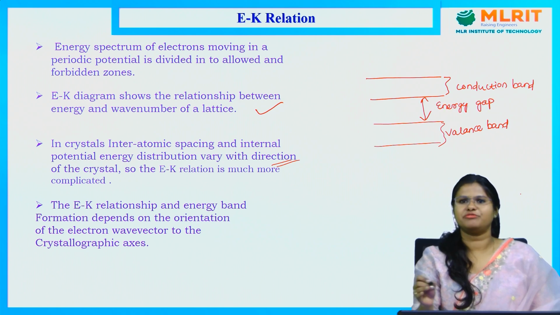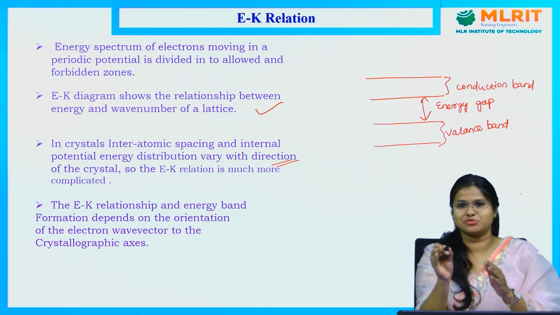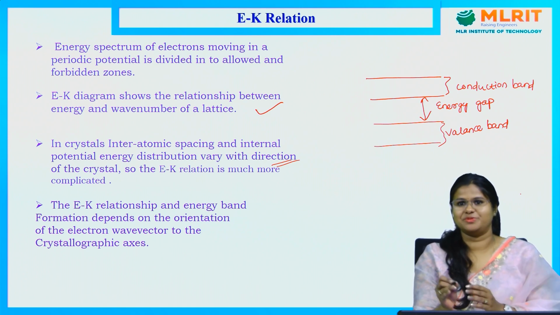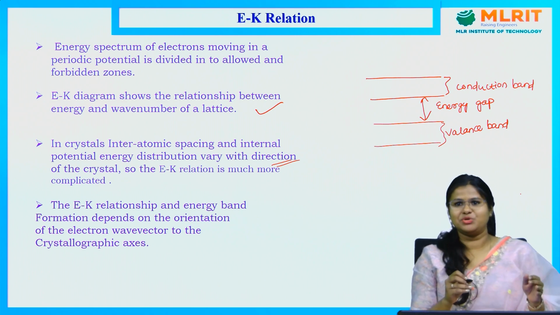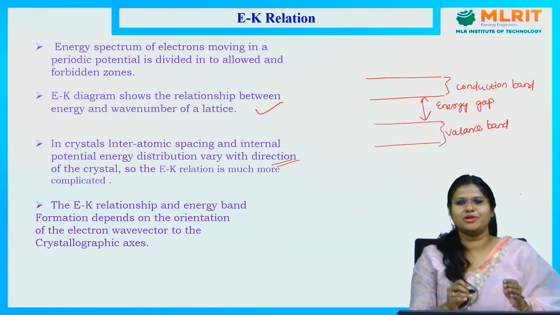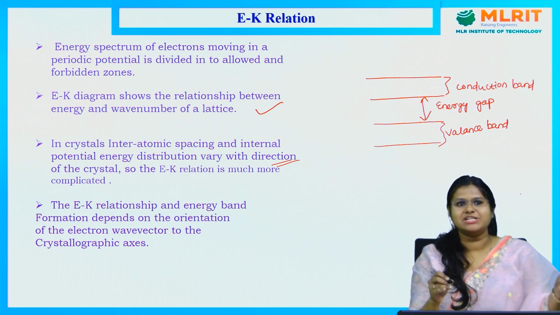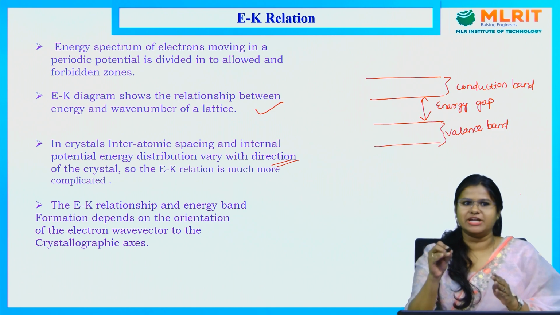Mostly we take these as parallel bands in general for representation. But in reality, as I told, this EK relationship will be modified a little bit due to the variation of the internal potential energy with the direction of the crystal.